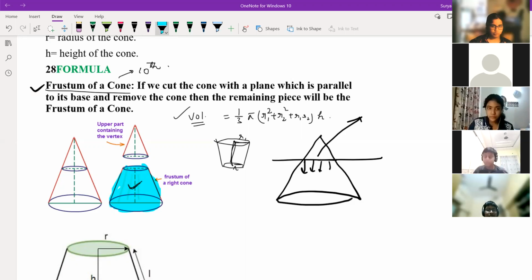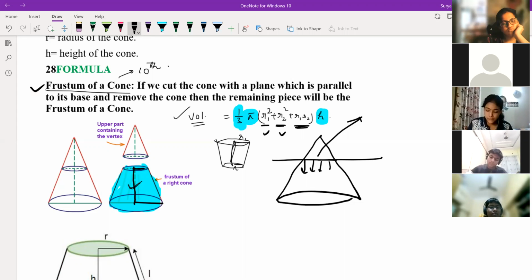So here formula is 1 by 3. Simply I'm telling, no need to remember for class 9. See, 1 by 3 pi r square h we know, right? So 1 by 3 pi h will remain the same. There are two radii: one is small radius, one is bigger radius, right? So r1 square plus r2 square plus r1 r2.